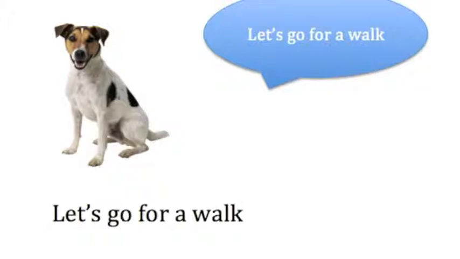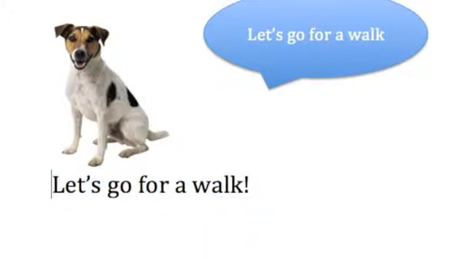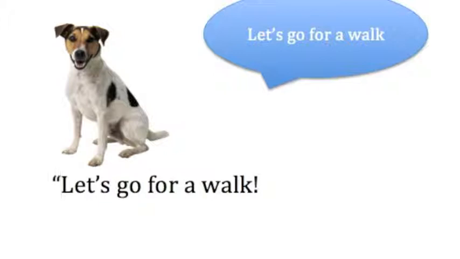And like any sentence, I need some punctuation at the end. It could be a full stop, but I think he's shouting this, so I'll put an exclamation mark. But that's not going to stop this speech from floating away. So I'm going to trap it between two sets of speech marks.